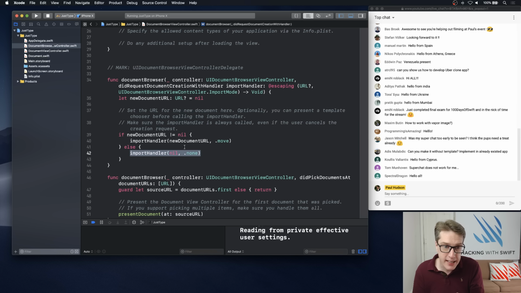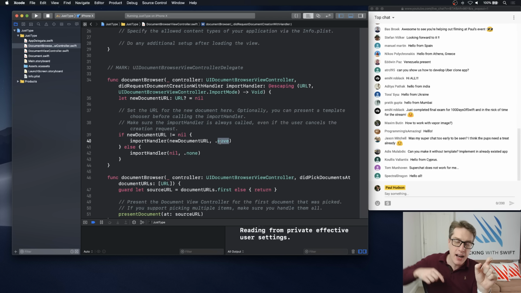And importantly, this line of code here will then get hit. The import handler closure, which is UIKit's code, not our code, will import the document to somewhere inside iCloud. We don't care what that does. We don't want to see inside that thing. It just means pull this thing into iCloud so we can start working with it. But the parameter here is important. It will move it. So what we're doing is creating a file somewhere temporary, exactly how we want it to look. And we say, now import this thing, and iCloud will go, okay, fine, I'll pick that up, move it to where it's supposed to be, in iCloud's file store locally, wherever that works, and put it there. That's what it's going to do.